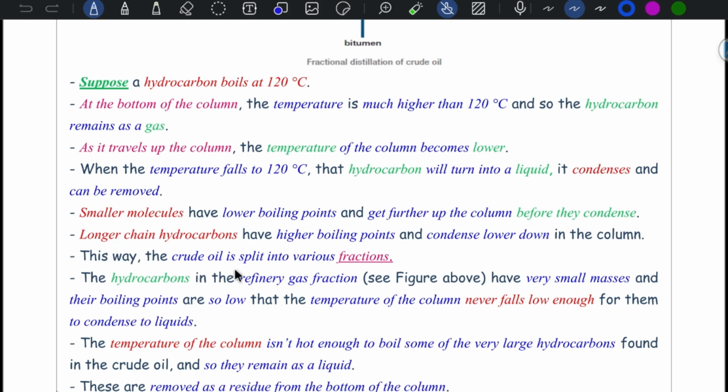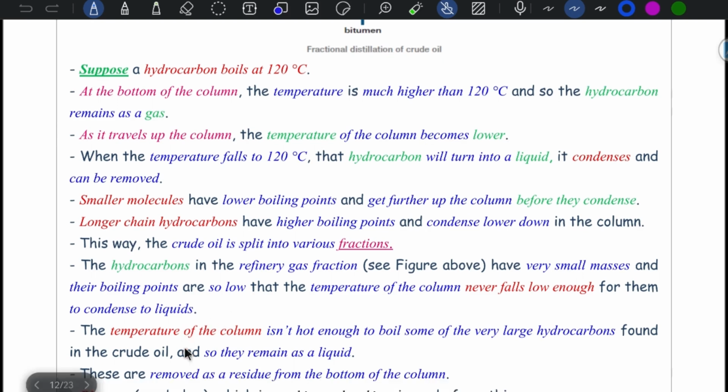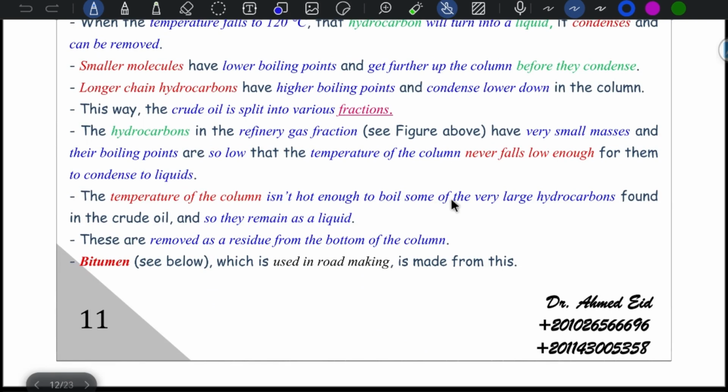The refinery gas fraction, in the figure above, has very small molecules and their boiling points are so low that the temperature of the column never falls low enough for them to condense to liquid, so they remain as gases. The temperature of the column is not hot enough to boil some of the very large hydrocarbons found in crude oil, so they remain as liquid and are removed as residue from the bottom of the column, like bitumen used in road making.